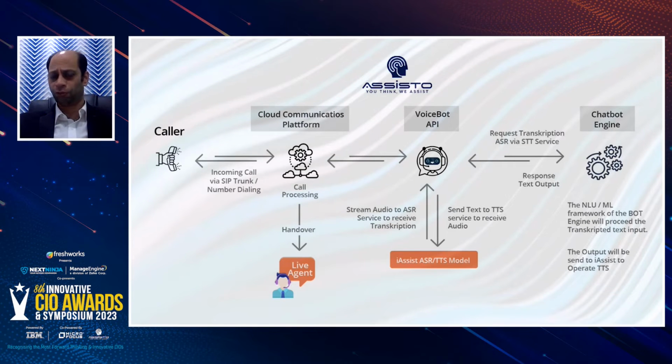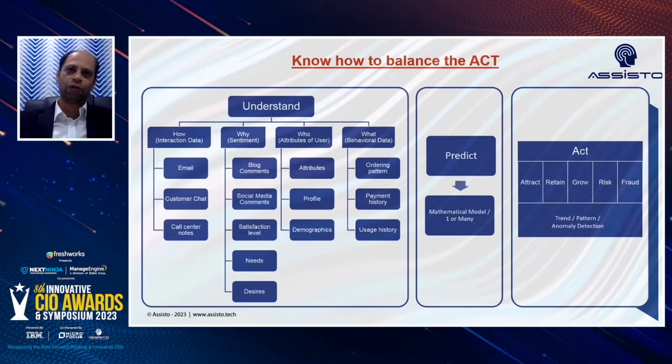So this is how a voice bot would work: a caller makes a call, the SIP trunk, the role of a SIP trunk, where the voice bot comes in, converts speech into text, then feeds the chatbot engine, the response is sent to the voice bot, wherein the TTS module kicks in, then streams the audio back to the user. So these are the few things that have been shown in order to understand the platform's flexibility. So now let's see this particular slide.